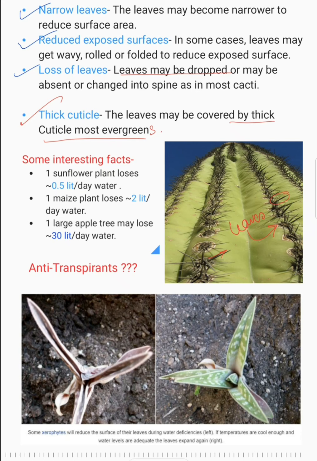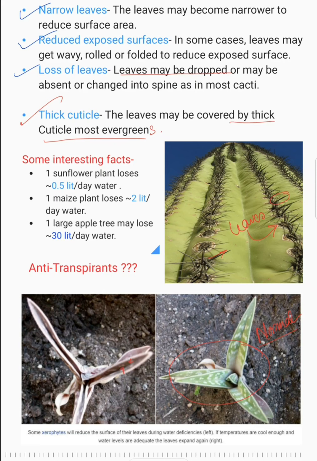And I told you that I'll show you the shrunken leaves. You see, this is a plant, this is a xerophyte actually. They all grow in the dry areas, dry season. So you see, this is a normal one. You can see the leaves are all open, and this is at the time when there is water deficiency. So what happened, they have closed.